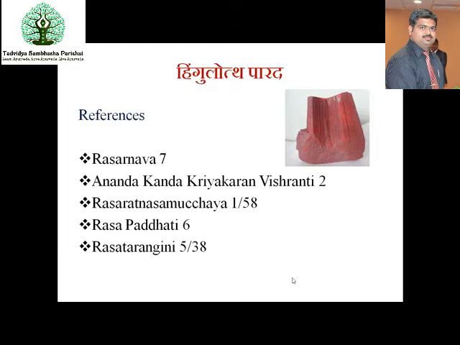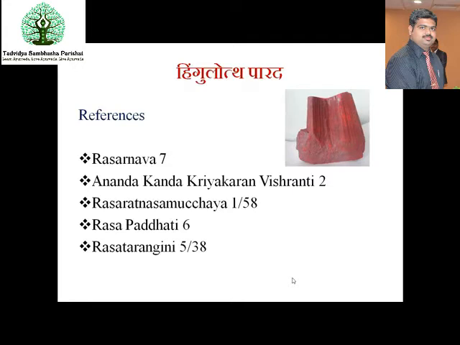I hope you all have seen this Hingula. This Hingula is heavy in weight, which has the color of Shukatunda, the beak of a parrot, as explained in the classics. In the picture, I have shown you how the Hingula looks. It is shiny. The shiny particles are the particles of the mercury which are embedded inside the sulfur compounds.